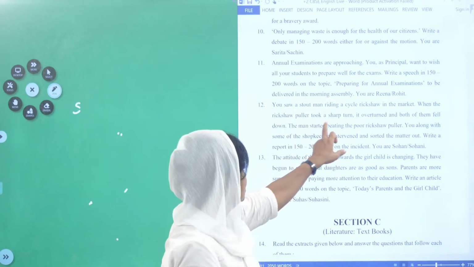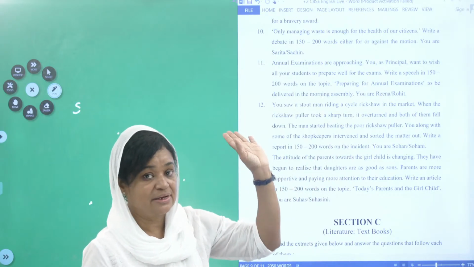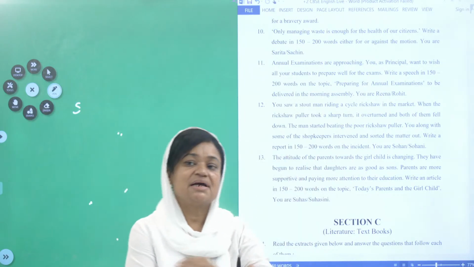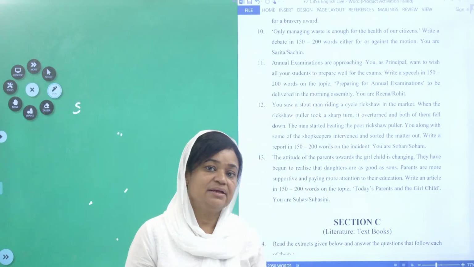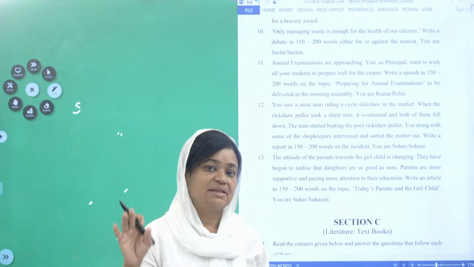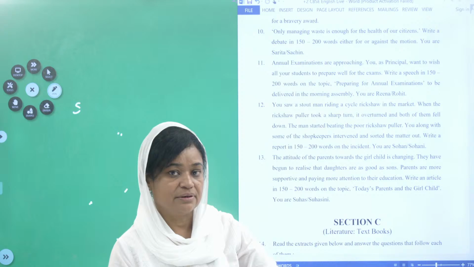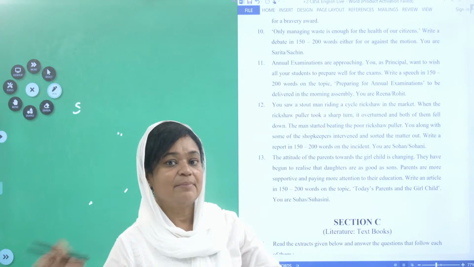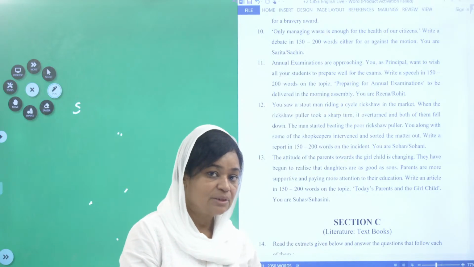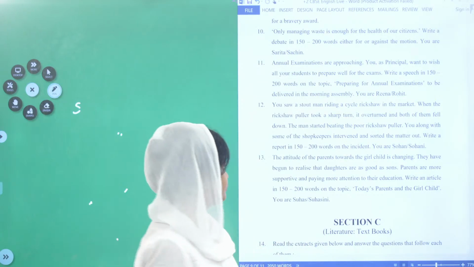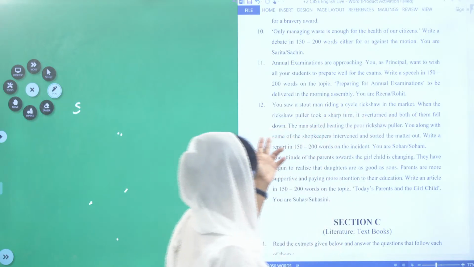When the rickshaw puller took a sharp turn, and you are standing somewhere in the market, and somebody is traveling in that rickshaw, what happened? The man sitting inside the rickshaw and the rickshaw puller both together fell down. It overturned and both of them fell down.